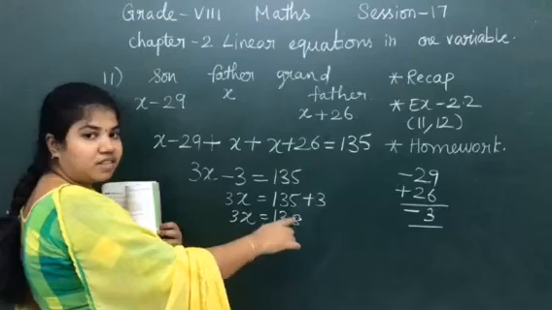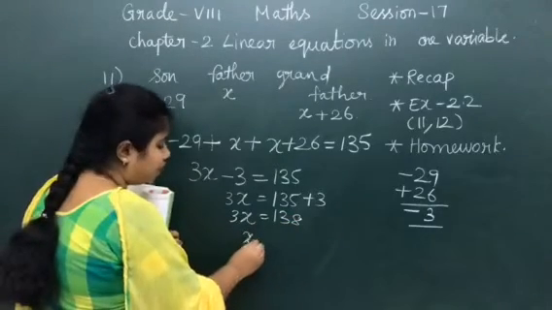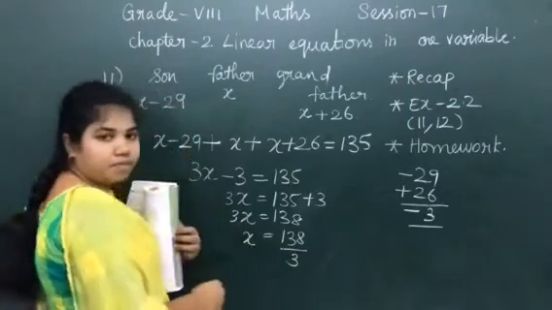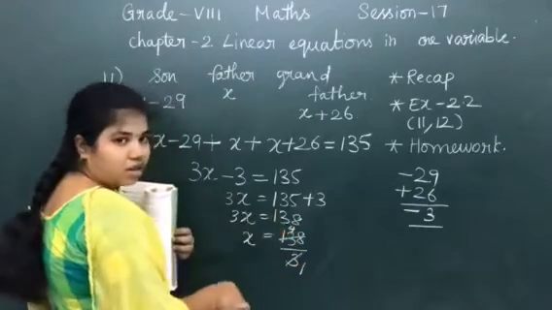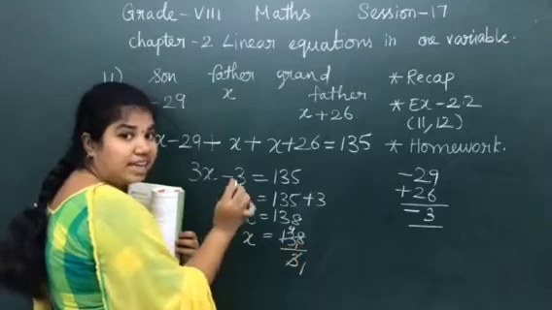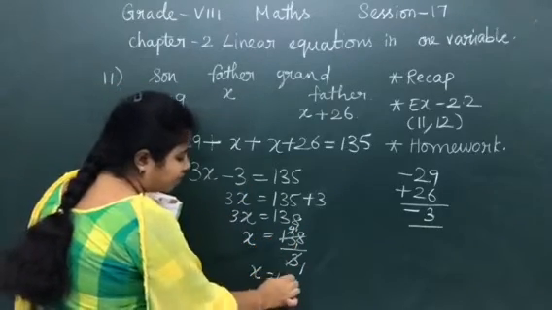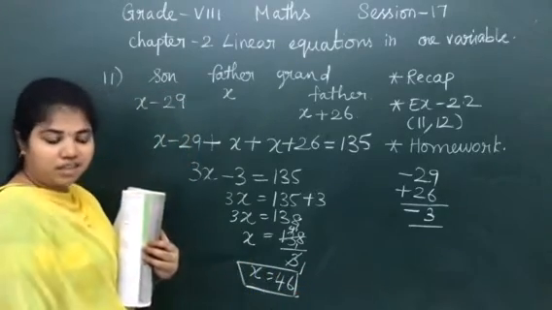When 3 goes to the right hand side, it becomes division. So x is equal to 138 divided by 3. Now 3 1s are 3 and 4 3s are 12. 1 is the remainder. Here the total number you have to read is 18. So 6 3s are 18. Therefore my x value is 46. My x value is 46.